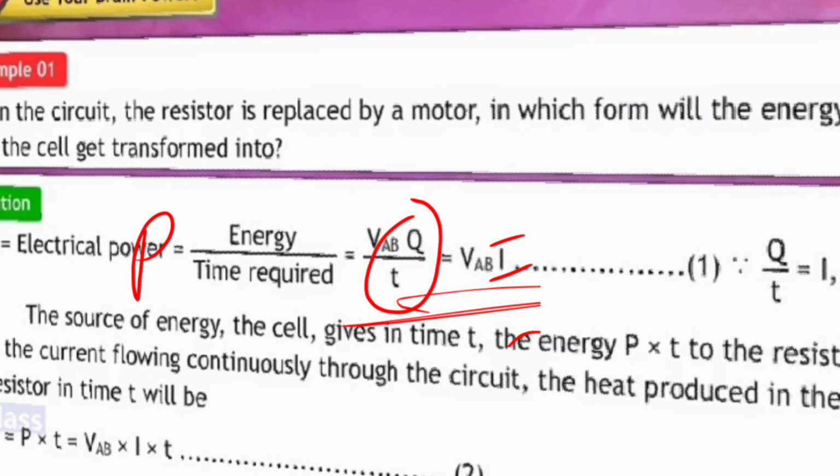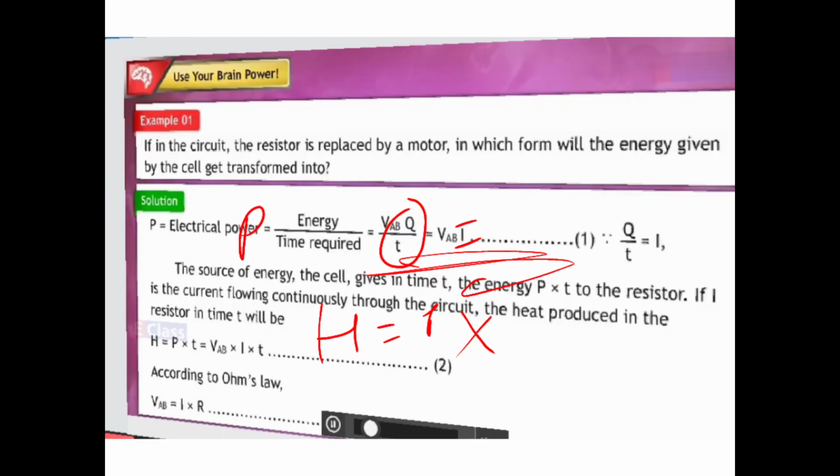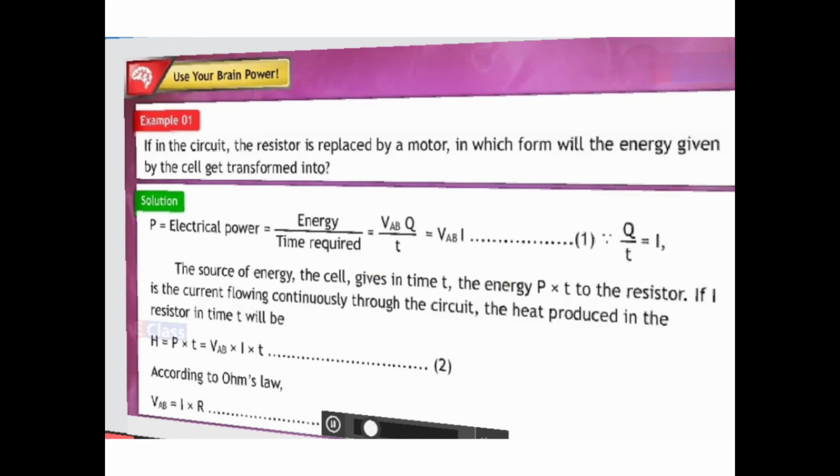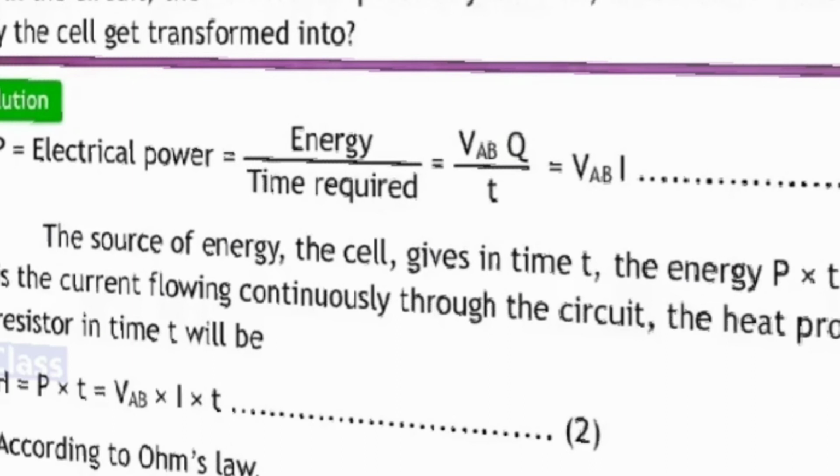Heat produced will be power into time, right? But what is power? I'll just take it in another slide. Yeah, observe this. So we have H equal to P into T, which is nothing but VAB into I and then into T.